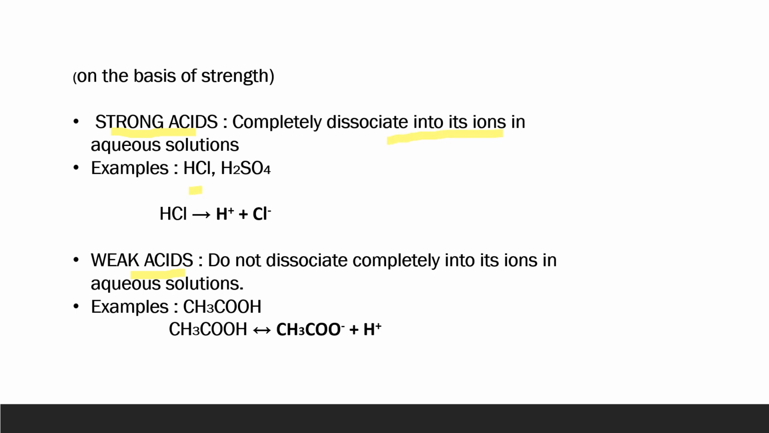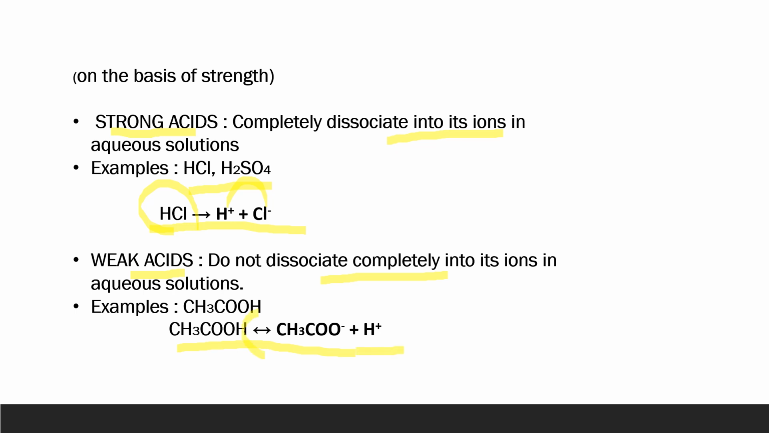For example, HCl and H2SO4, and the reaction can be written like this. HCl molecule dissociates to give H ion and chloride ion. Weak acids, on the contrary, are those which do not completely dissociate into their ions in aqueous solutions. The example we can take is acetic acid. It is a weak acid and therefore it does not completely dissociate into its ions.